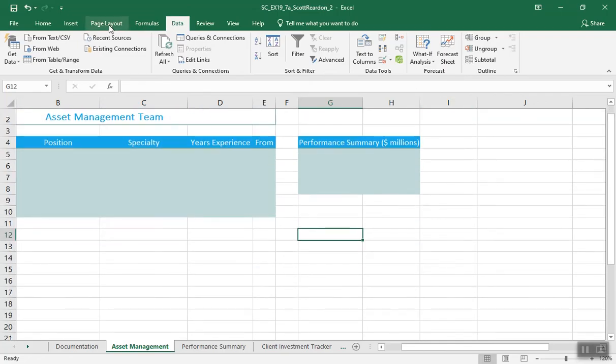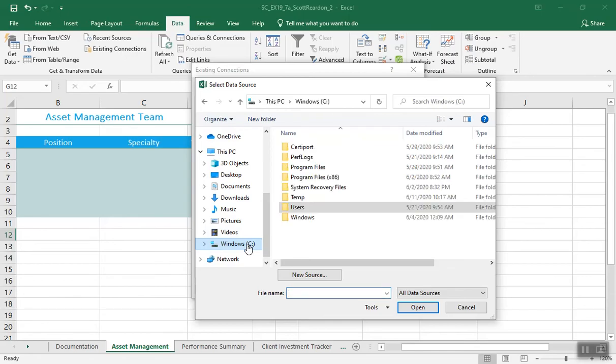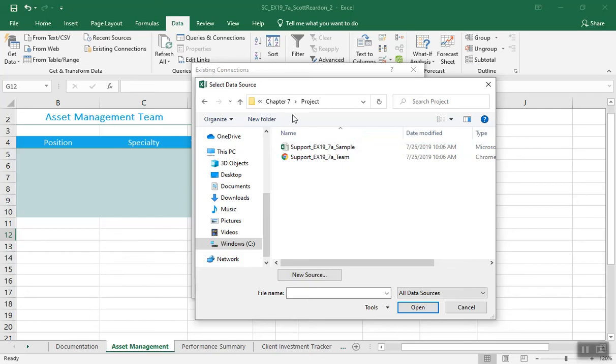All right. And this is kind of convoluted here. It's under your data tab. So data up here. Again, I'm in cell G12, so I'm going to bring this data in from an existing website. And I'm going to say existing connections. I'm going to say, let's go browse for more. And again, this is where you would have saved your supplemental files. Mine's in Chapter 7 project on my C drive here. Support team, that particular HTML or web file.